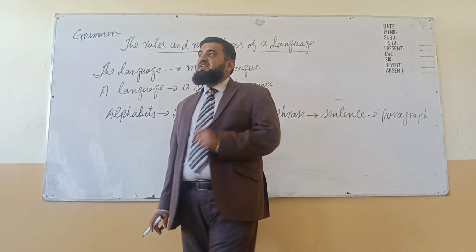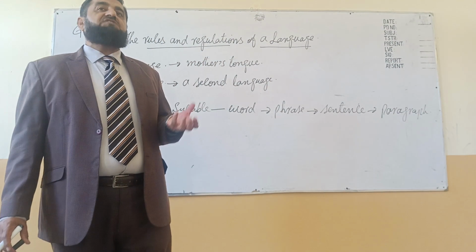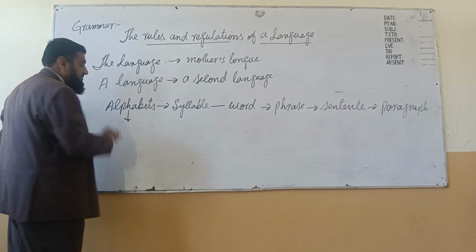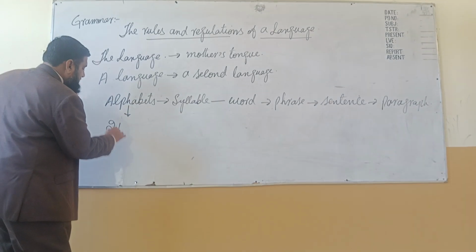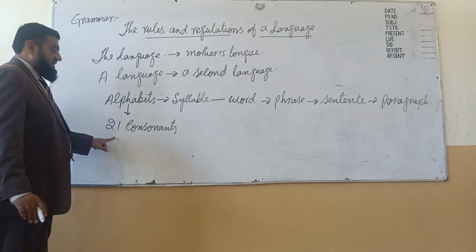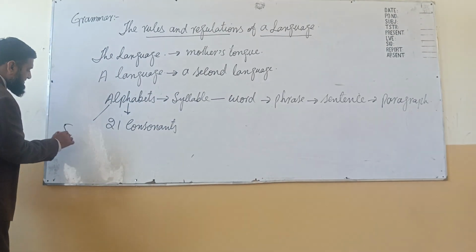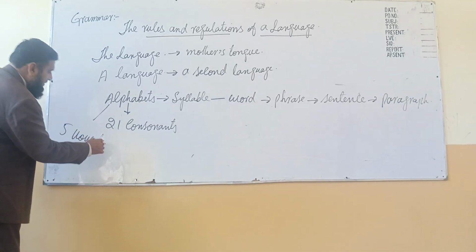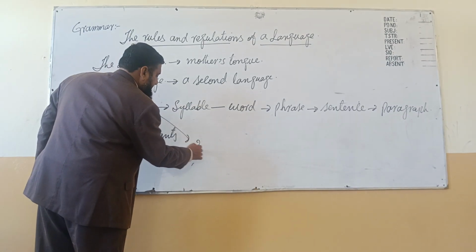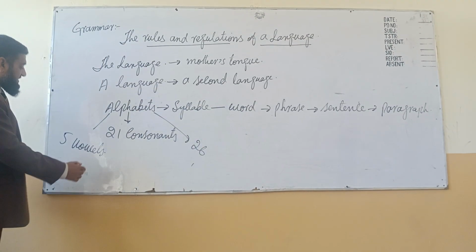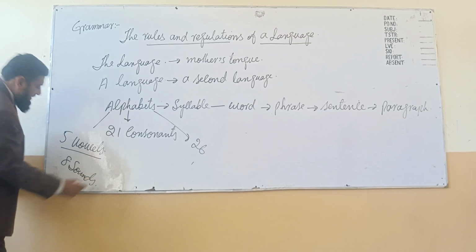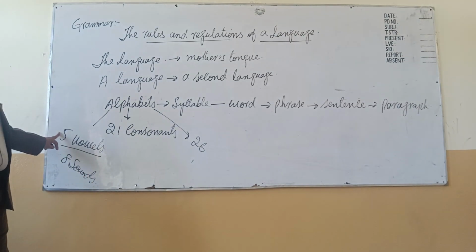So these are called rules and regulations. Here everything contains different rules and regulations. For example, when we discuss the alphabet, it contains 21 consonants and 5 vowels. Total alphabets are 26 in English. The 5 vowels have 8 sounds.